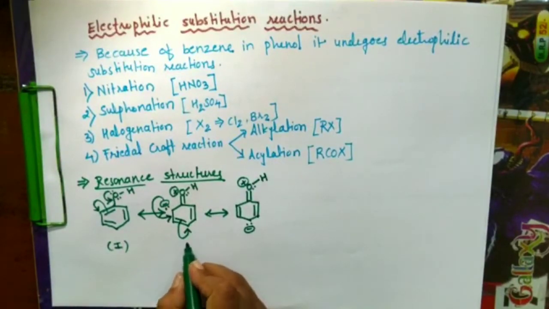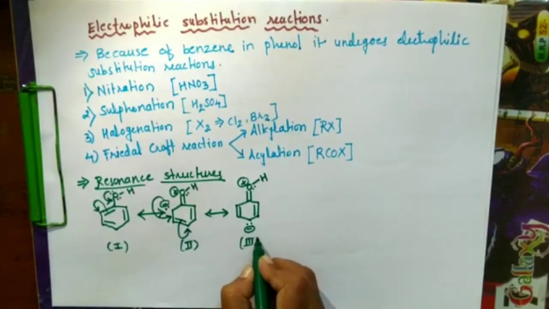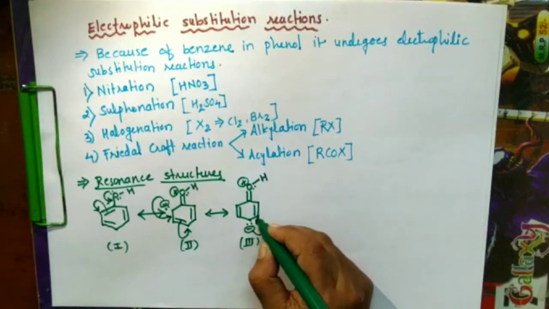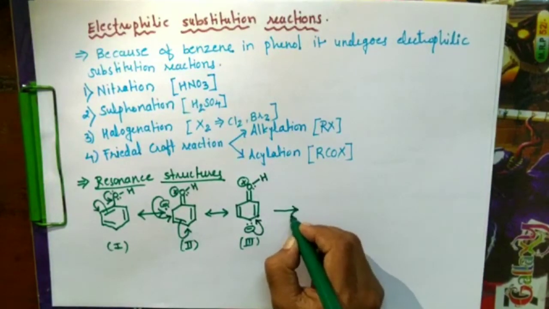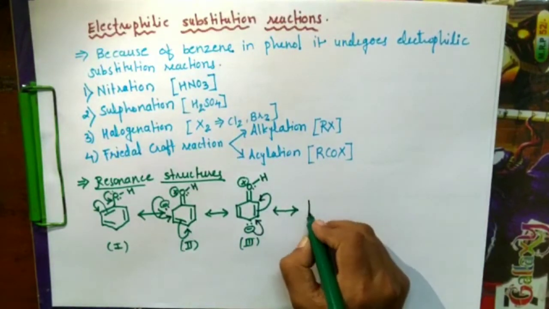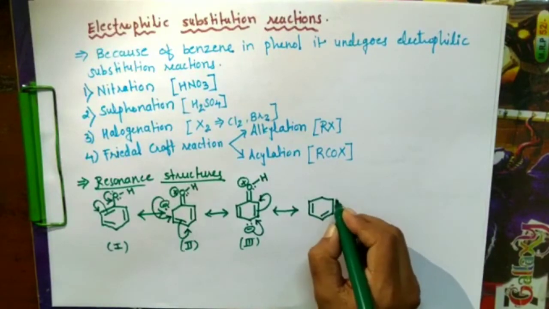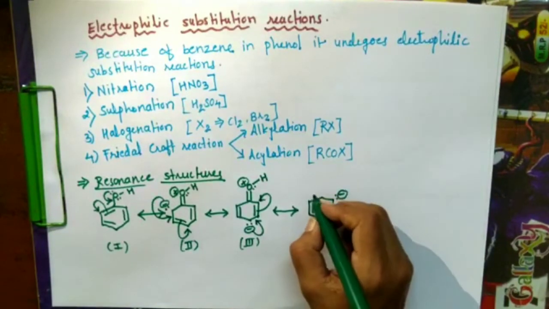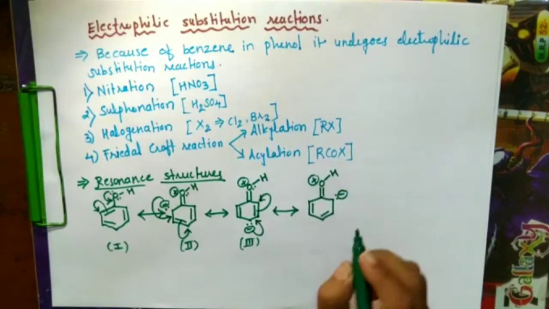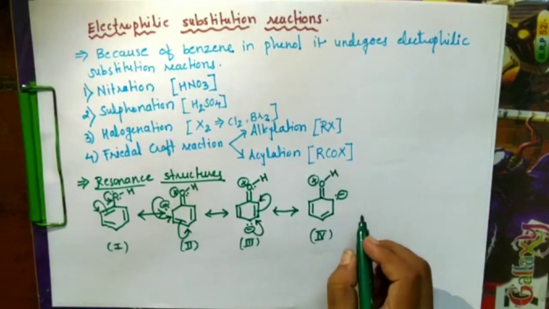So this is the second structure, this is the third one, and again this will form a bond between these two carbons, and we get another resonating structure of phenol, and this is the fourth resonating structure.